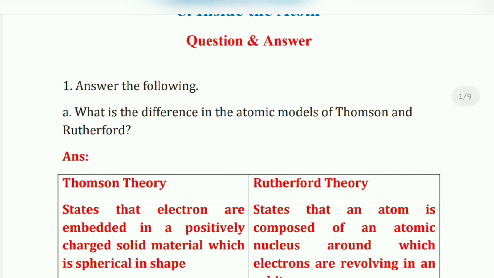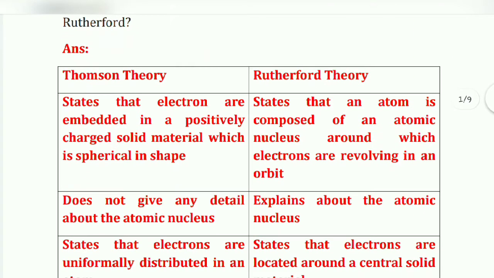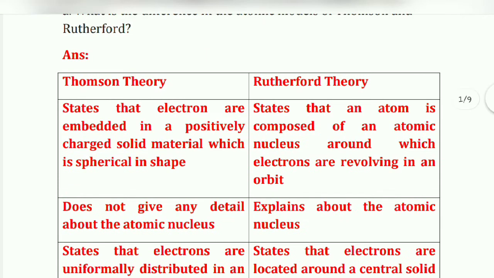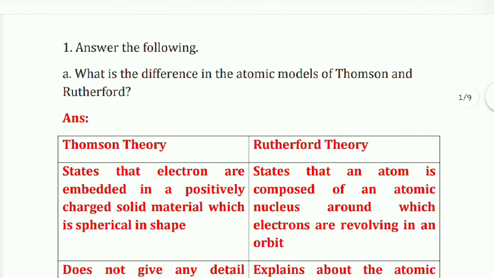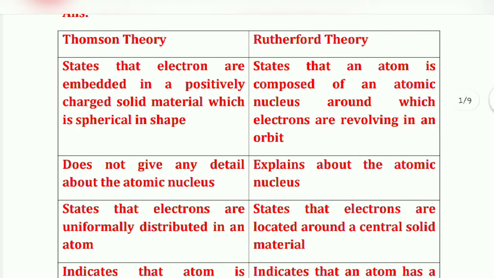First question, answer the following. What is the difference in the atomic models of Thomson and Rutherford? So the answer is, Thomson theory आणि Rutherford theory याच्यामध्ये आपल्याला distinguish between करायचं आहे. So first states that electrons are embedded in a positive charge solid material which is spherical in shape.